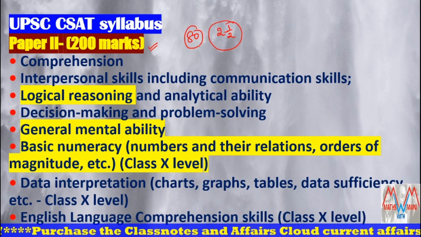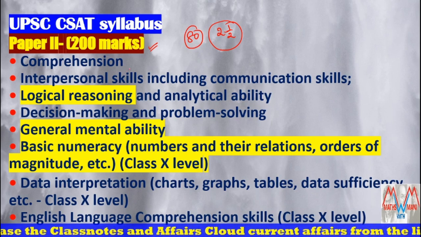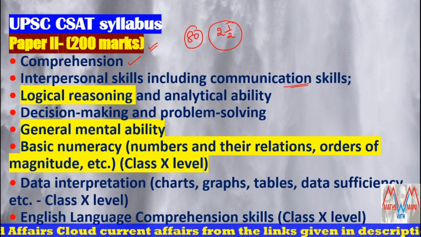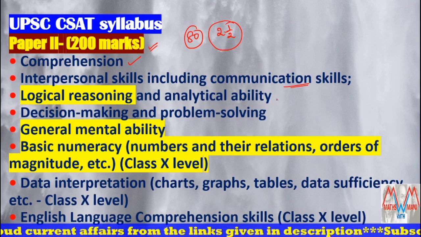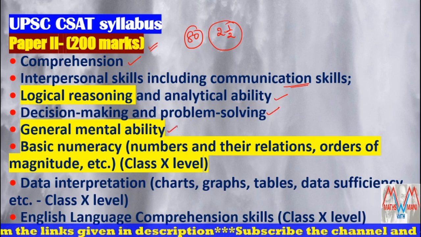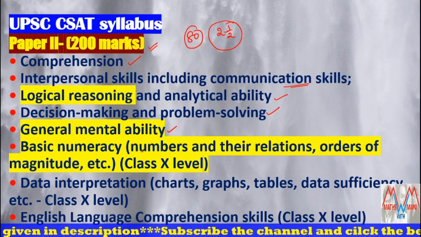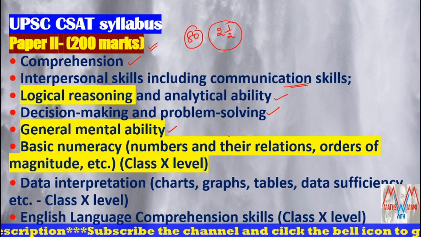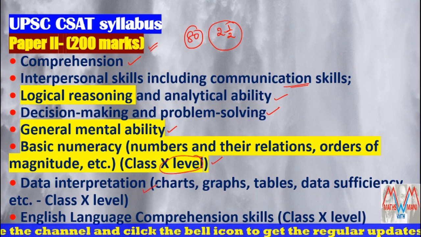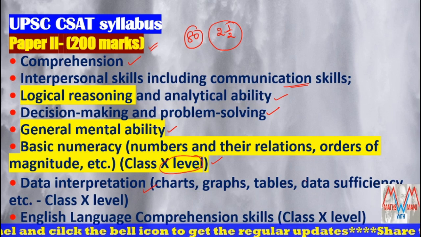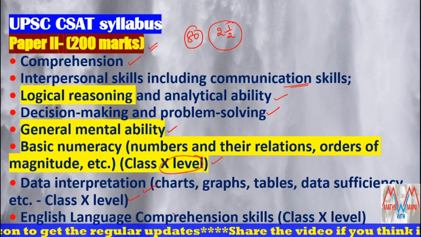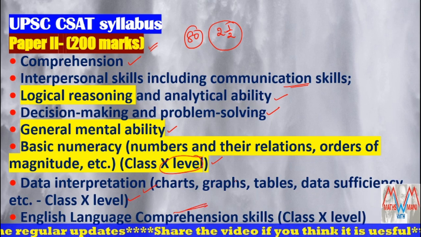The syllabus for this paper 2 is comprehension, interpersonal skills including communication skills, logical reasoning and analytical ability, decision making and problem solving, general mental ability and basic numeracy, that is numbers and their relations and orders of magnitude up to class 10th level, and data interpretation like charts, graphs, tables, data sufficiency, also class 10th level, and English language and comprehension skills, also class 10th level.